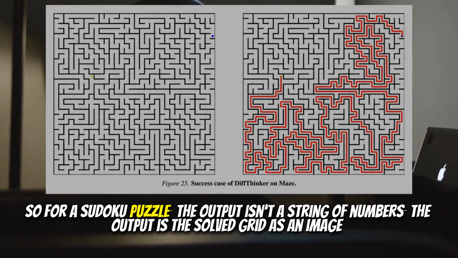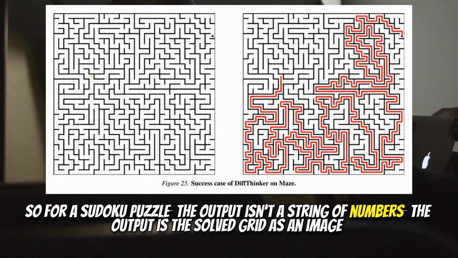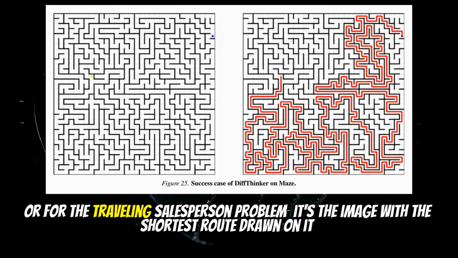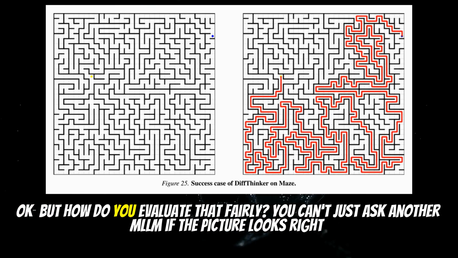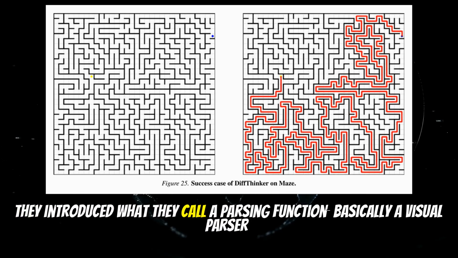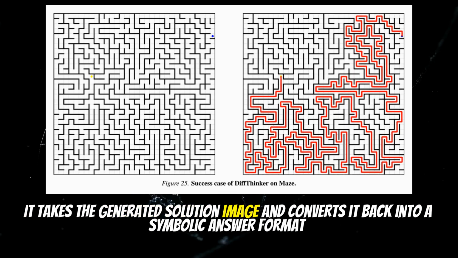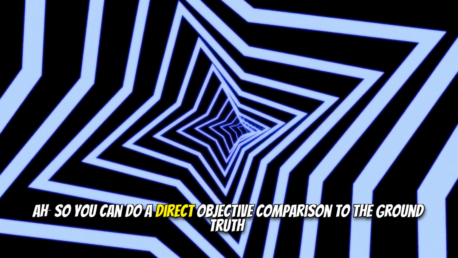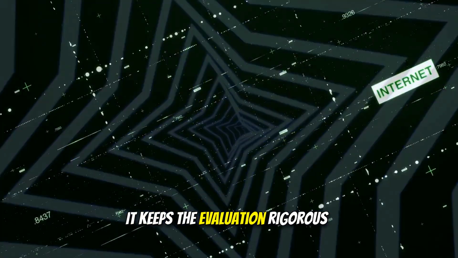So for a Sudoku puzzle, the output isn't a string of numbers. The output is the solved grid as an image. Precisely. Or for the traveling salesperson problem, it's the image with the shortest route drawn on it. Okay, but how do you evaluate that fairly? You can't just ask another MLLM if the picture looks right. Good point. And they thought of that. They introduced what they call a parsing function, basically a visual parser. It takes the generated solution image and converts it back into a symbolic answer format, so you can do a direct objective comparison to the ground truth. That's clever. It keeps the evaluation rigorous.